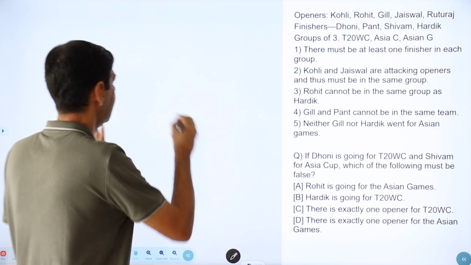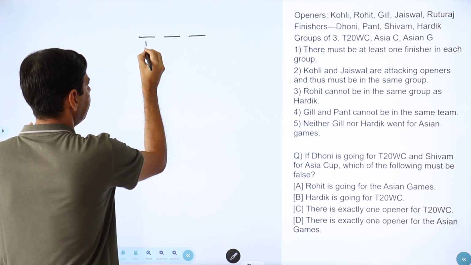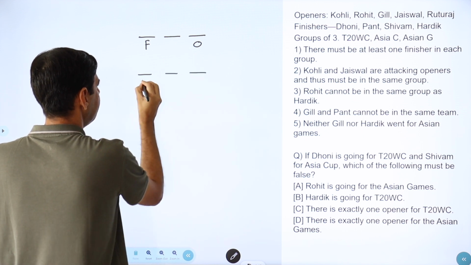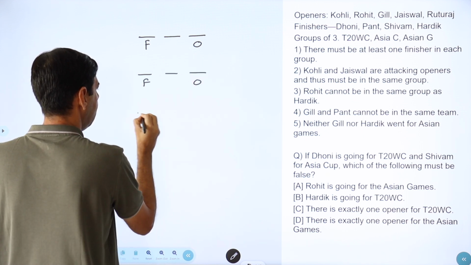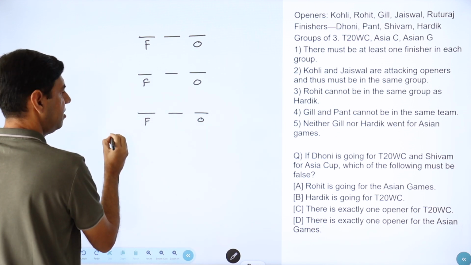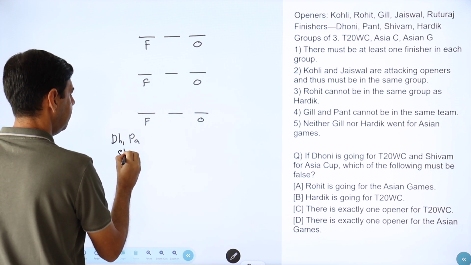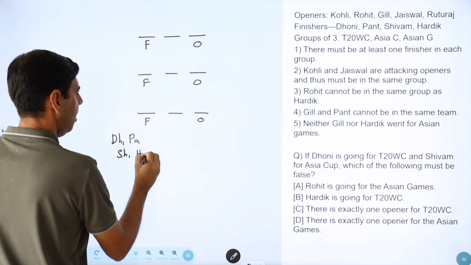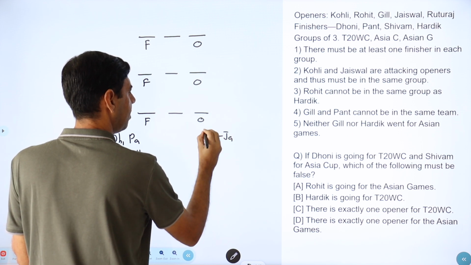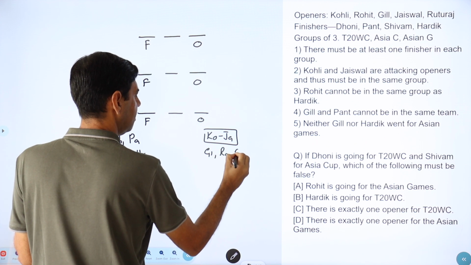From the earlier questions, our approach is very well defined. We'll have each group one finisher, one opener, one finisher, one opener, and one finisher, one opener. On the left, we will keep the finishers, which are Dhoni, Pant, Shivam, and Hardik. And on the right, we are going to keep our Kohli and Jaiswal have to be together. And then there's Gill, there's Rohit, and Ruturaj.